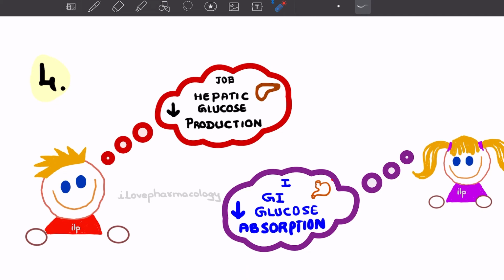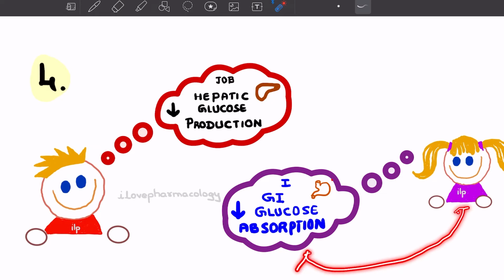Next in the conversation, Acarbose asks whether Metformin is doing some job or not. Metformin says he has the job of decreasing hepatic glucose production. Please remember, Metformin's job is to decrease hepatic glucose production. Metformin asks Acarbose what her job is.